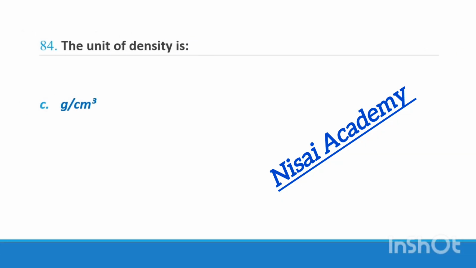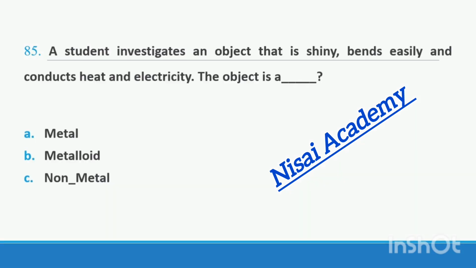The unit of density is gram per centimeter cube. Right option C. Question 85. A student investigates an object that is shiny, bends easily and conducts heat and electricity. The object is option A metal, option B metalloid, option C non-metal.